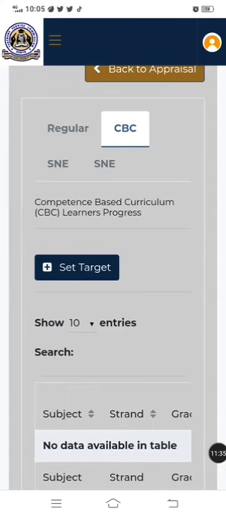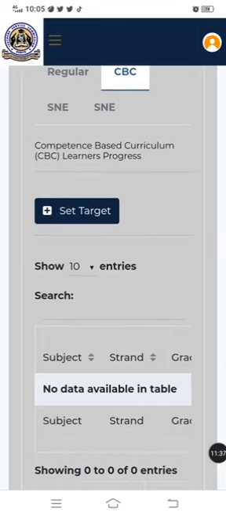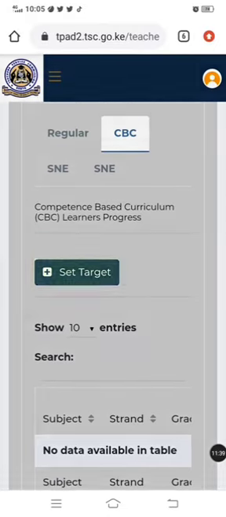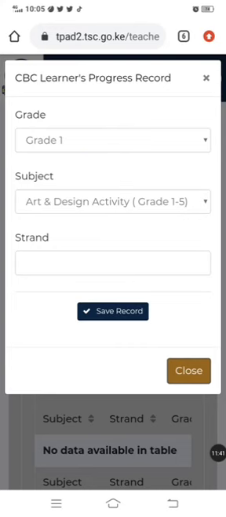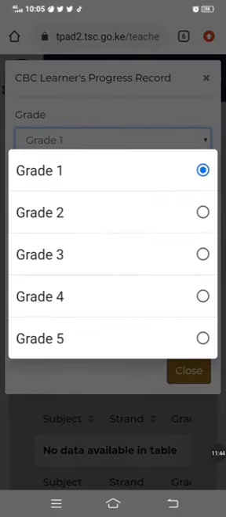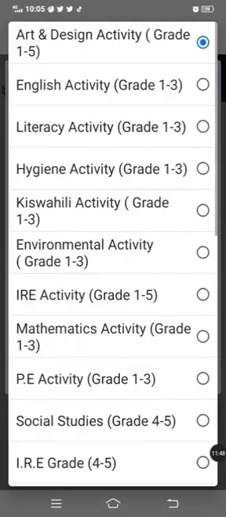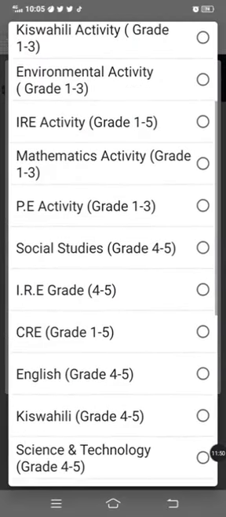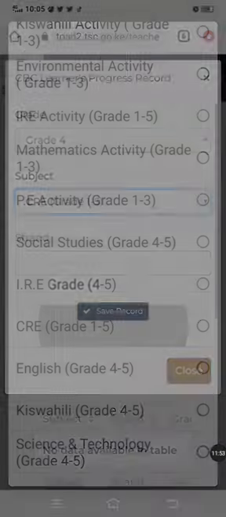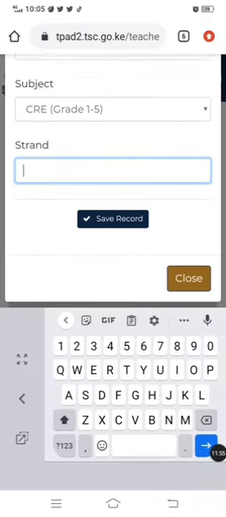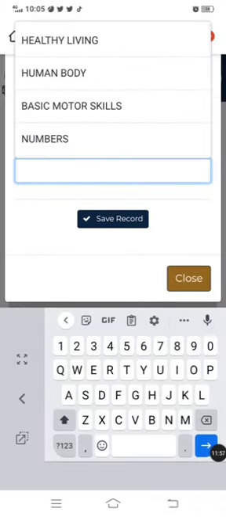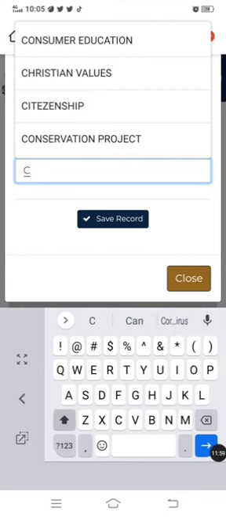So I'm here on the CBC part. As you can see, it says no data available. So I'm going to set for my CBC grade. I'm not teaching grade 1, as I said. I'm in upper, so let me start with grade 4. In grade 4, I'm teaching science and CRE. So my strand for CRE for this term, I want to set it as Christian values.